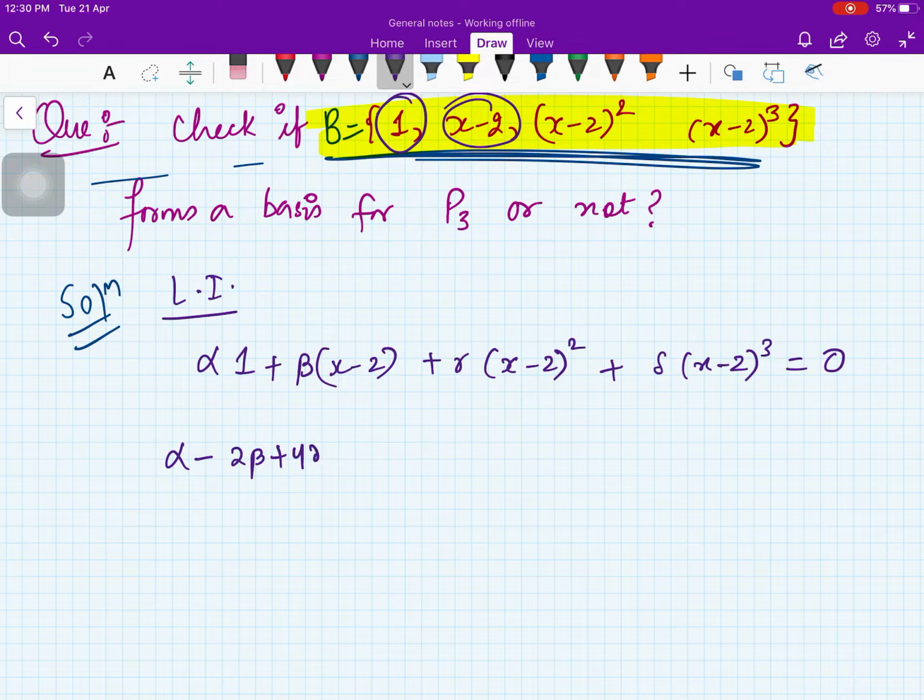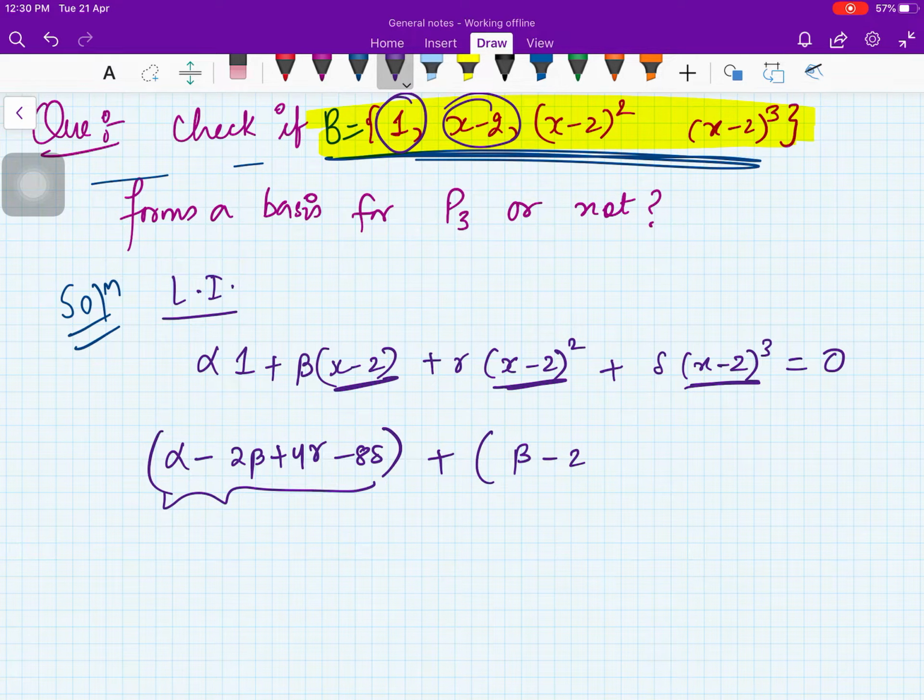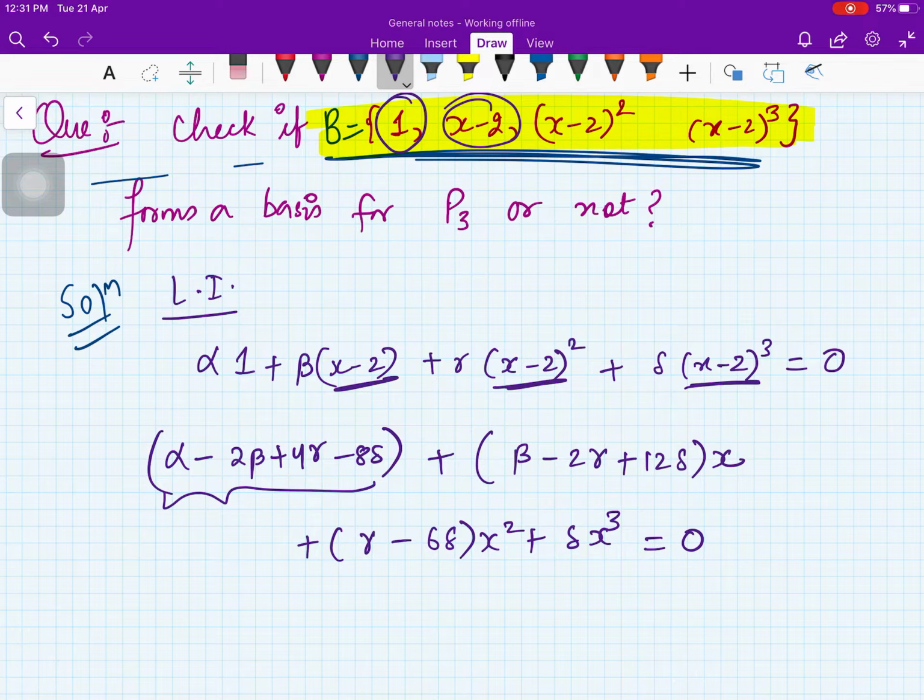I'll just write (alpha minus 2 beta plus 4 gamma minus 8 delta), and then you just open these formulas, and then collect the constant terms, then collect the coefficients of x. You'll get (beta minus 2 gamma plus 12 delta) x, and then you will have (gamma minus 6 delta) x square plus delta x raised to power 3 equal to 0.